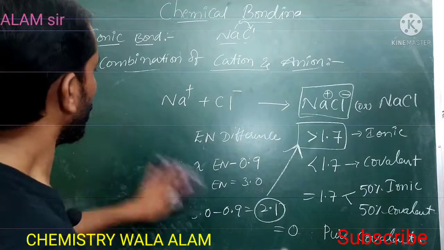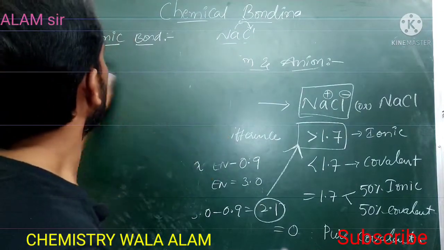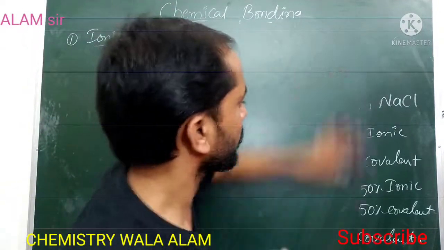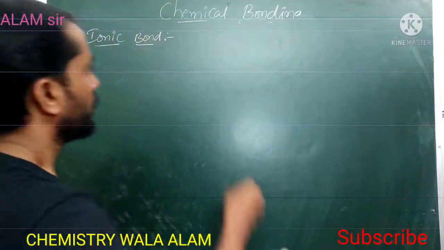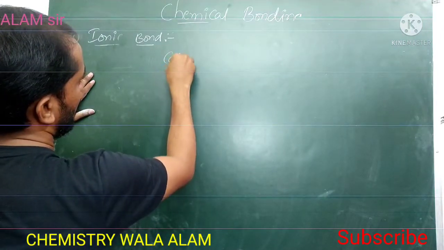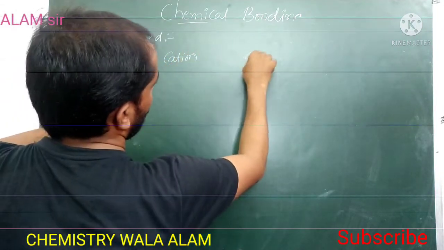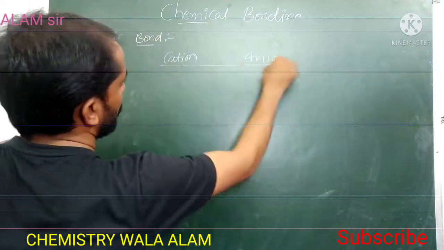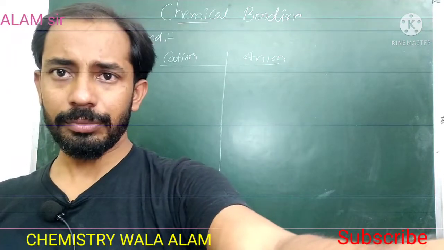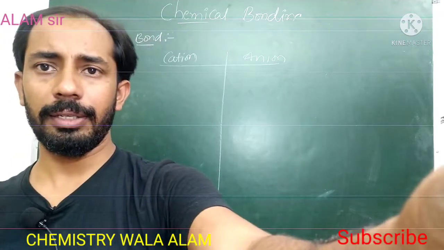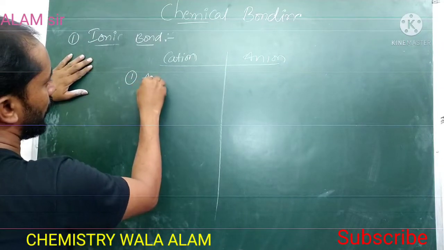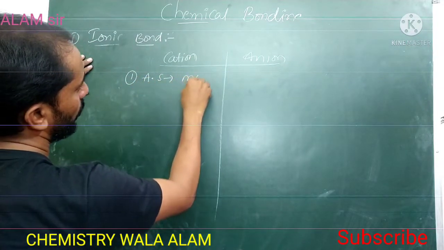So what are the suitable conditions for formation of the cation and anion? For the cation, the atomic size should be large.